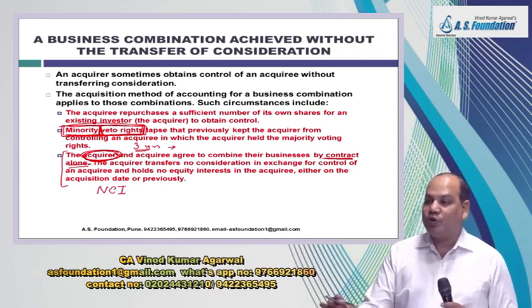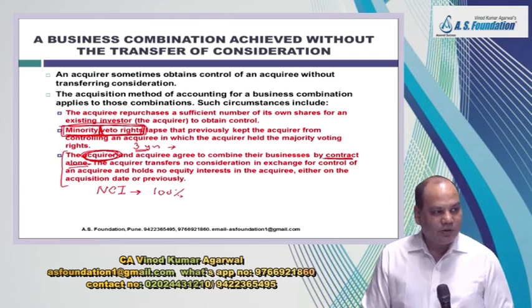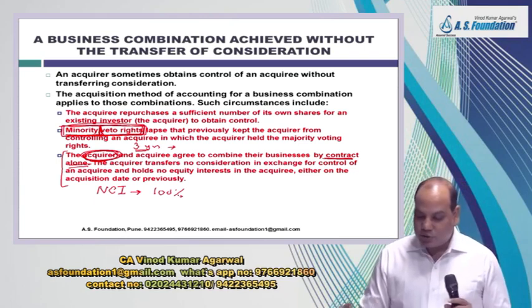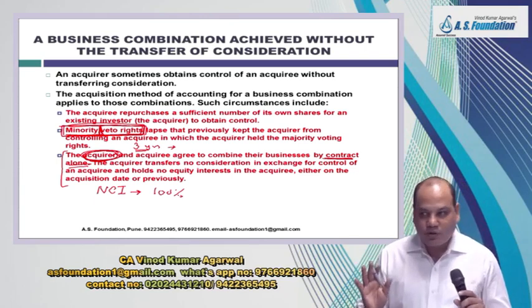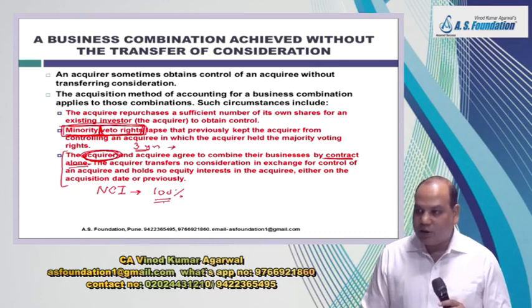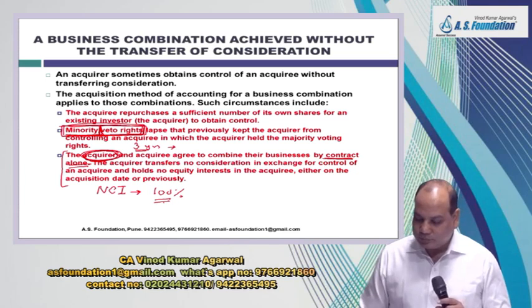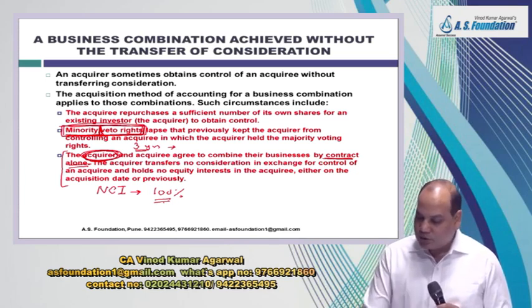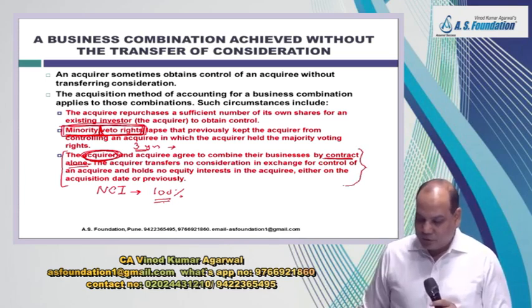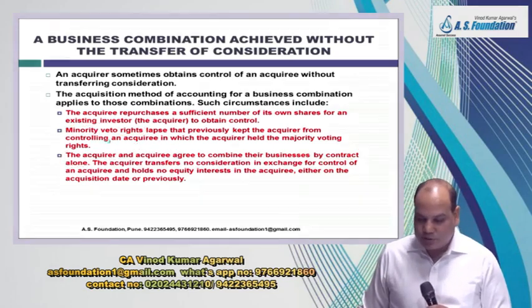Theoretically, it is also possible NCI is 100%. Theoretically, NCI may be 100% also, because you may not be holding any stake in the company, but you have the control because of the contract. So in that case, while calculating the NCI value, take it as 100%, no problem. Such situations are very rare. So as I said, we will not get questions on this point number ABC.